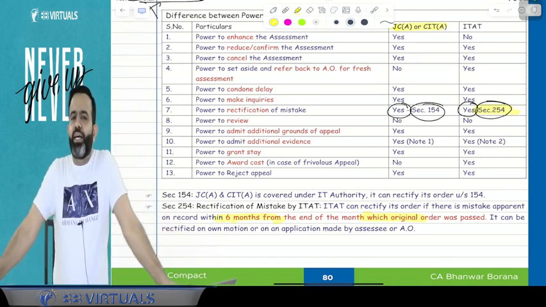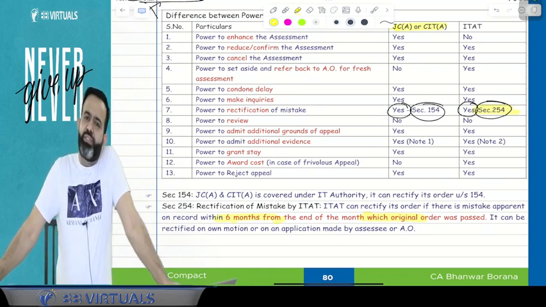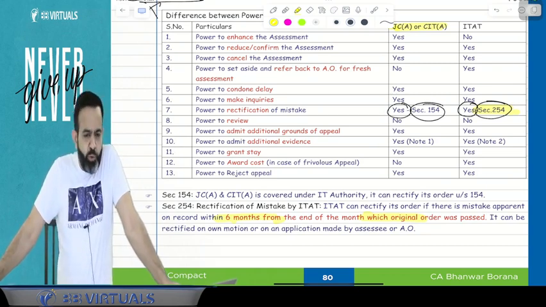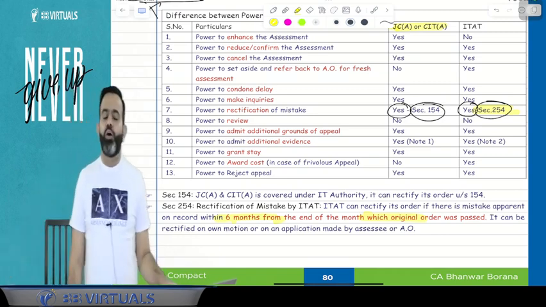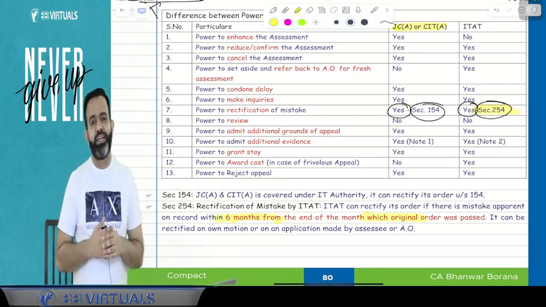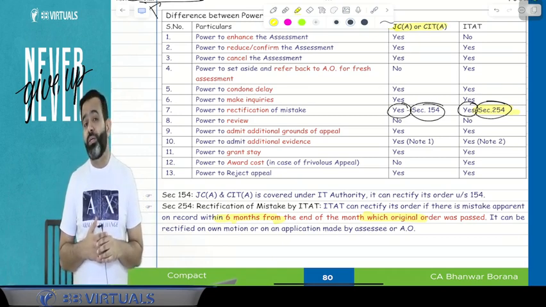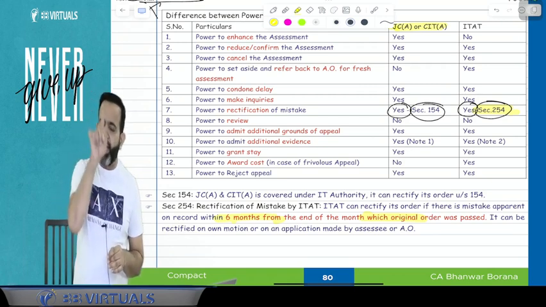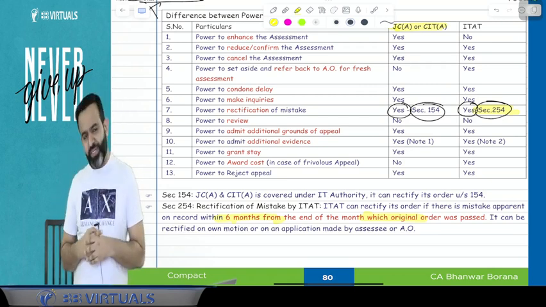In India, guys, only the Supreme Court reviews its judgment. If the Supreme Court has given any judgment, then the Supreme Court can review its judgment. And guys, there is one case law of Meghalaya, a Supreme Court judgment, where the Supreme Court says that the High Court can also review its judgment.